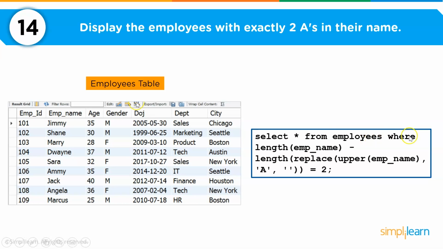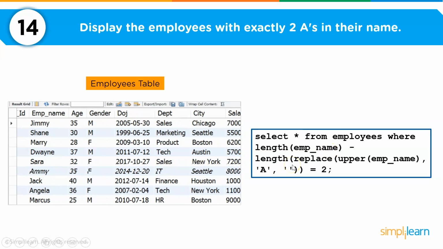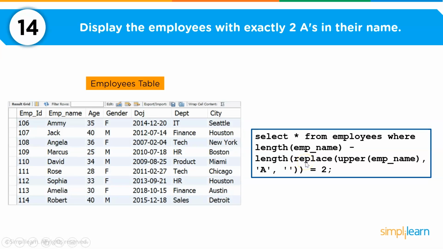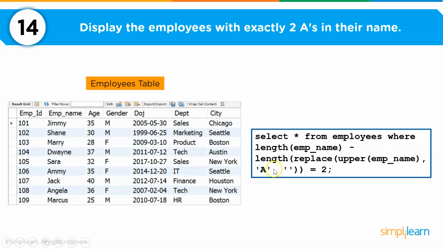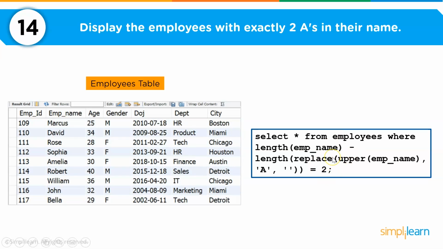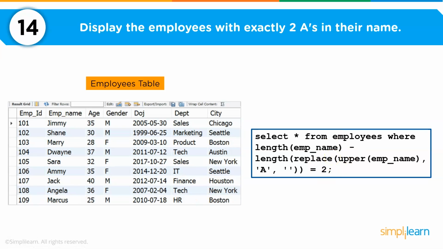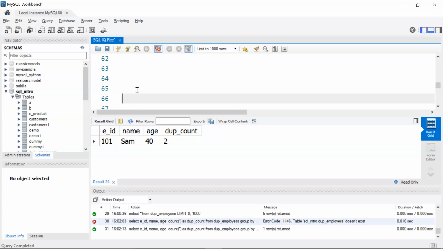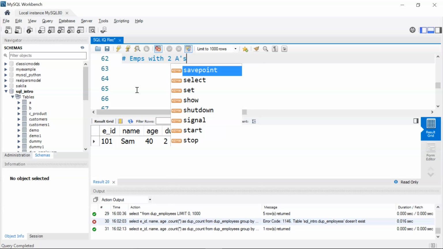So here you can just have a glance. I write select star from employees where I am finding the length of my employee name and then subtracting the length wherein I have replaced the A in my employee name with a blank, and if this subtraction is equal to 2, then that particular employee has 2 A's in their name. So let me show this first. Let me first give my comment as employees with 2 A's.